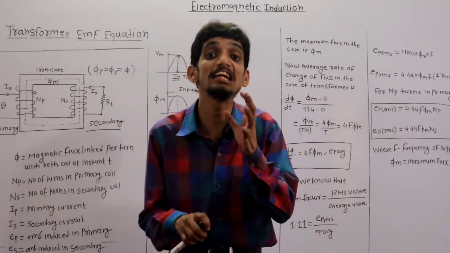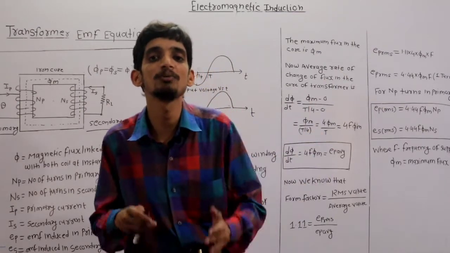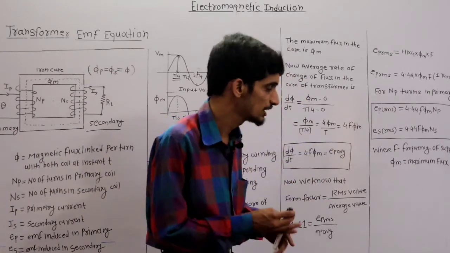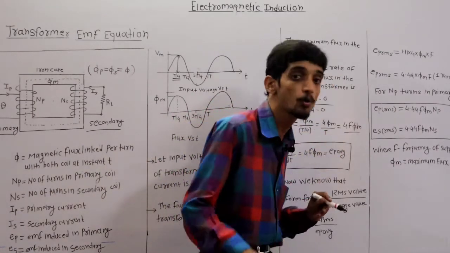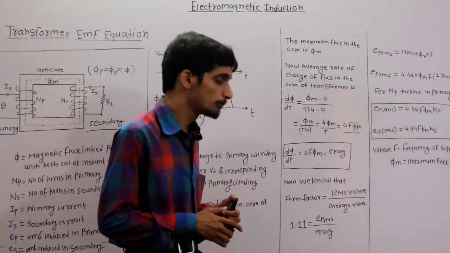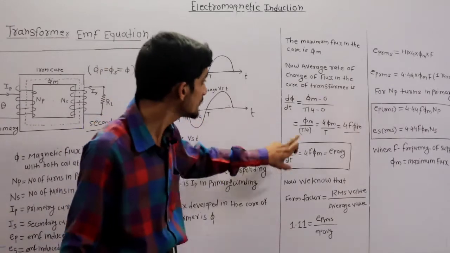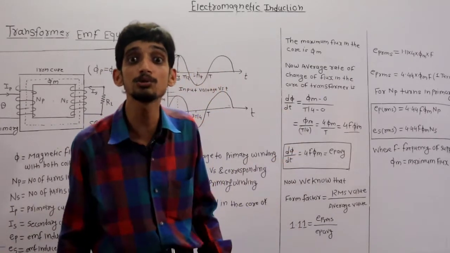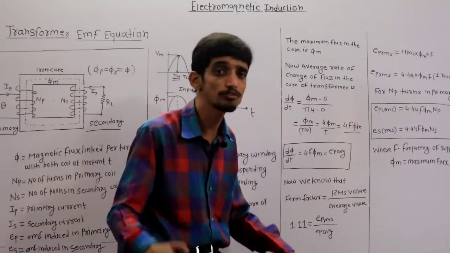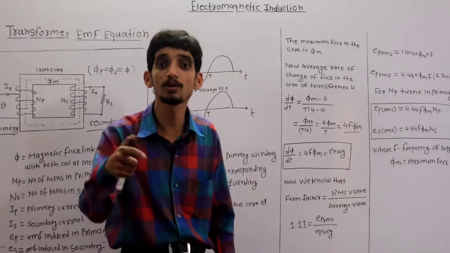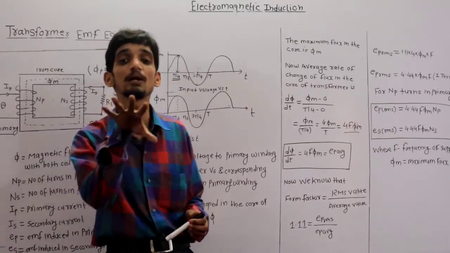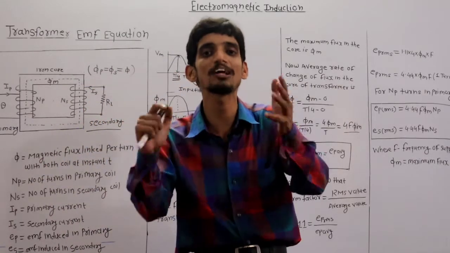But we know that 1 upon T, the reciprocal of the time period, gives the frequency of the input signal. That's why it is 4 phi m into f. So this d phi by dt is 4f phi m, where f is the frequency and phi m is the maximum flux in the core. This is the average value of EMF, and d phi by dt is nothing but E according to Faraday's law. So d phi by dt equal to 4f into phi m is equal to E as per Faraday's law.